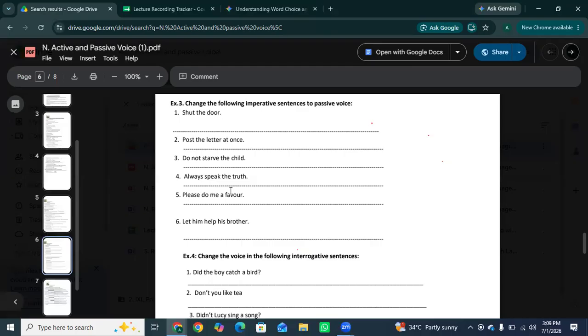So the next one is: Let him help his brother, which becomes "Let his brother be helped by him." Because the active sentence already starts with "let," we keep "let" at the front, the internal object, which is "his brother," moves up, add "be helped," and assign the credit to him at the end using "by him." Okay?